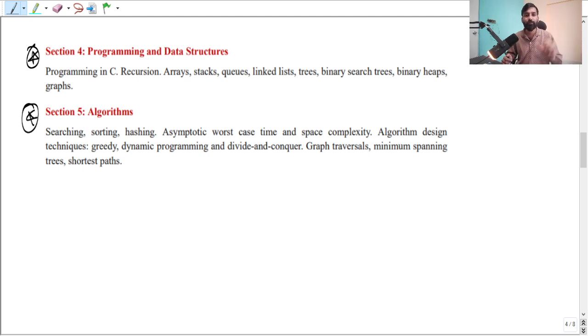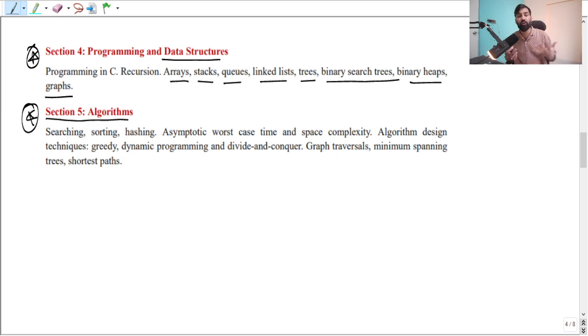Okay. So programming in C, they will give you some set of instructions, some lines of code, and then you have to just find the output, right? And there are some different data structures, like array, linked list, stack, queue, tree, binary search tree, and binary heaps, all these things are there, right? So you have to just go through it, and there is an important topic called algorithms, right?